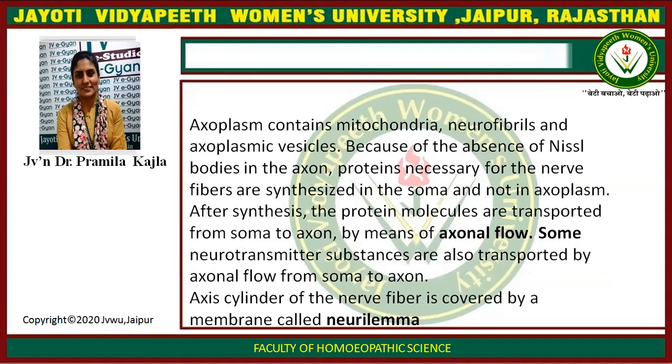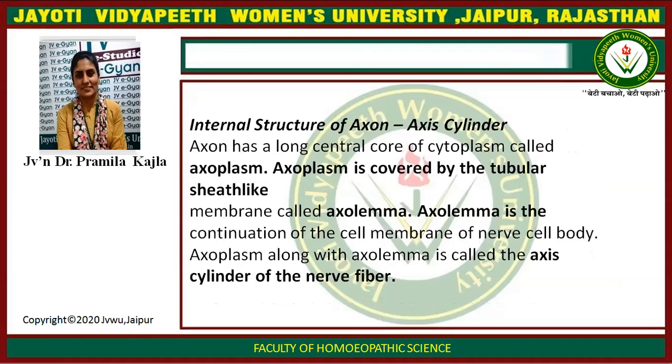Axoplasm contains mitochondria, neurofibrils, and axoplasmic vesicles. Because of absence of nuclear bodies in the axon, proteins necessary for the nerve fiber are synthesized in soma and not in axoplasm. After synthesis, the protein molecules are transported from soma to axon by means of axonal flow. Some neurotransmitter substances are also transported by axonal flow from soma to axon. Axis cylinder of nerve fiber is covered by a membrane called neurilemma.